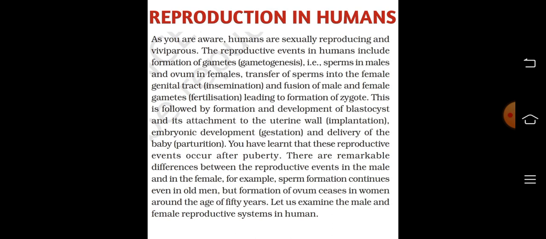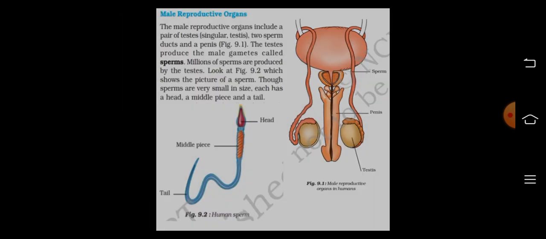There are remarkable differences between the reproductive events in the male and in the female. For example, sperm formation continues even in old men, but formation of ovum ceases in women around the age of 50 years. Let us examine the male and female reproductive systems in humans.